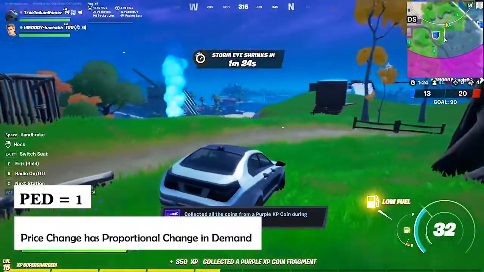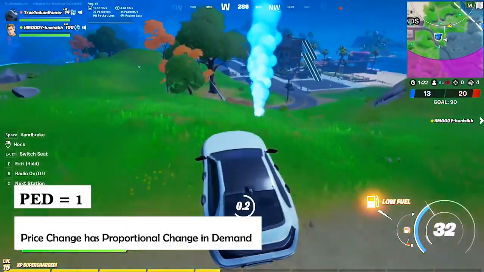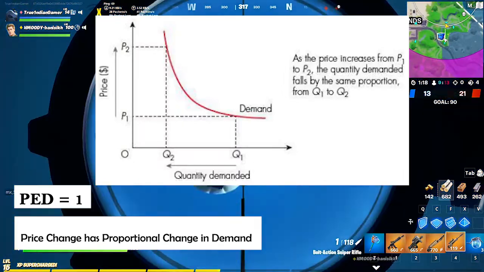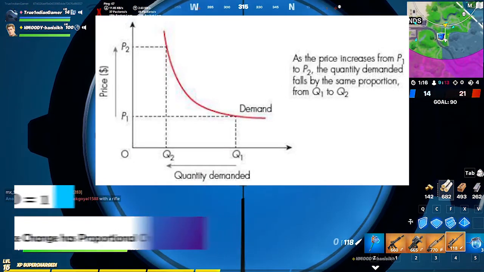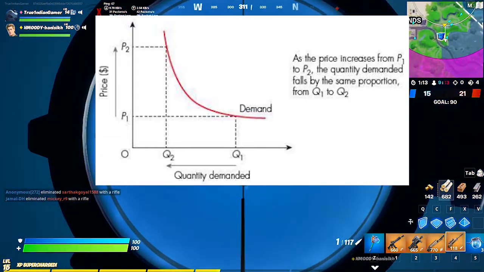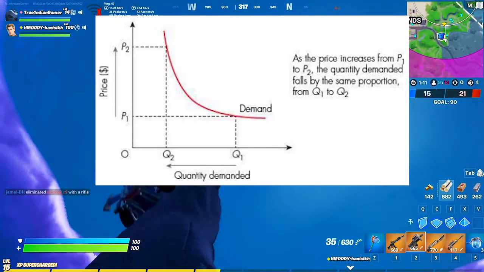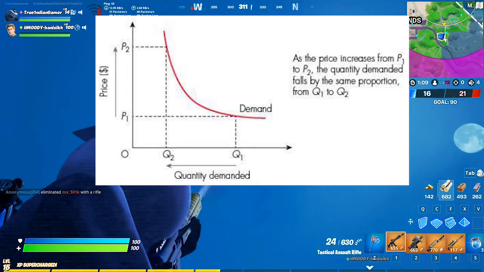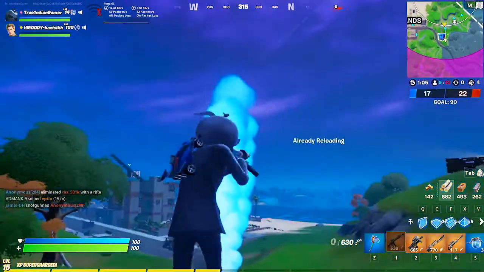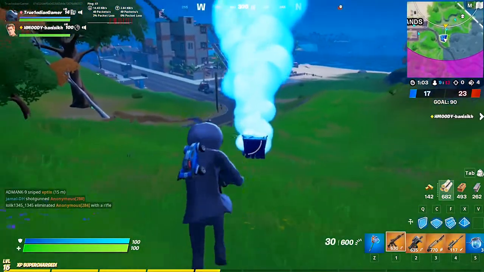If the PED for a product is equal to 1, then demand has unitary price elasticity. That is, the percentage change in demand is proportional to the percentage change in the price. Knowledge of the price elasticity of demand for a product can be used to assess the impact on consumer expenditures and sales revenue following price changes.